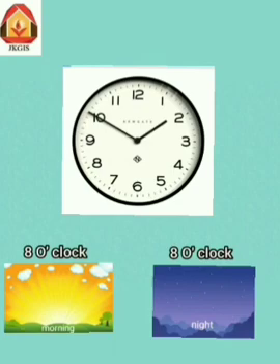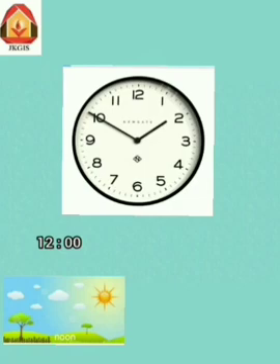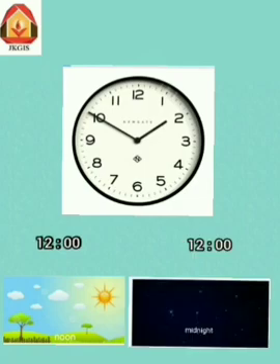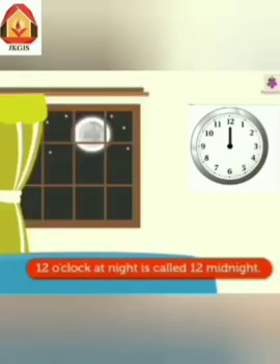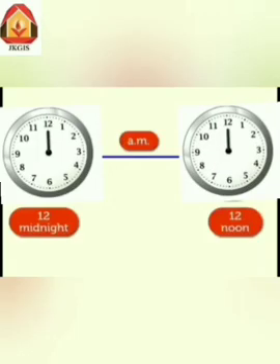In the same way, a clock shows 12 at noon and at midnight. So, 12 o'clock at night is called 12 midnight, and the time AM starts from 12 midnight.